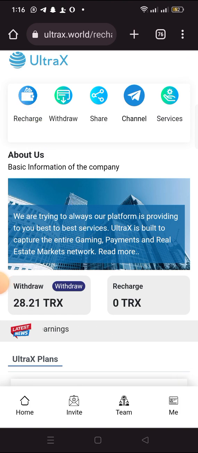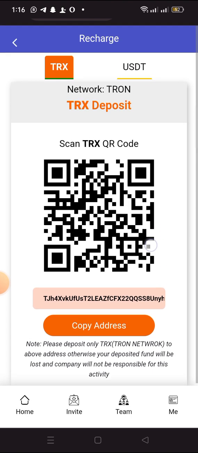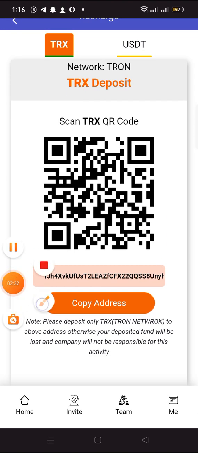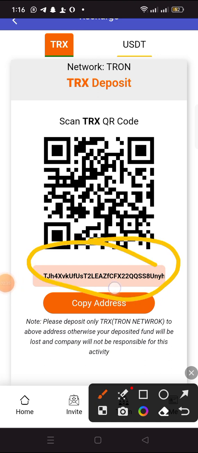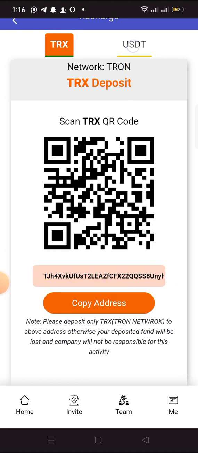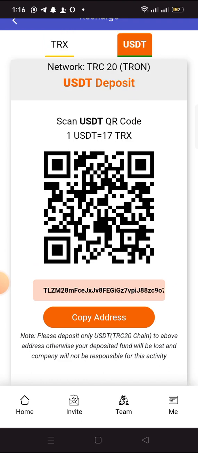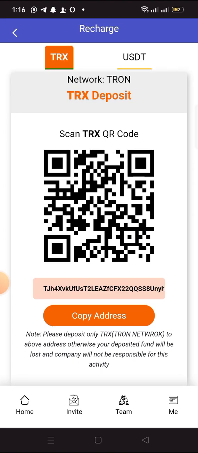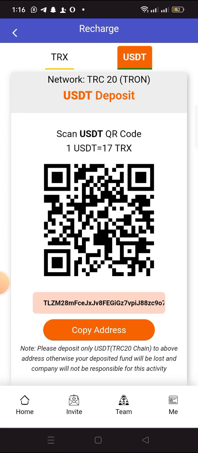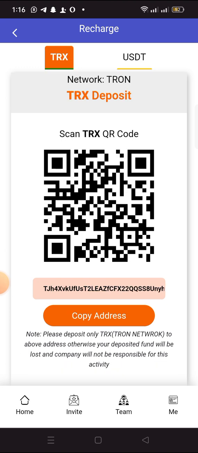When you click on the recharge button, it will take you to this place. This is your Tron wallet address. So just click on copy address. You can also deposit with USDT. Just click here to show your USDT wallet address. If I click here, you will see that $1 is equal to 17 Tron. So you can see this one is still easy. You can deposit with USDT TRC20, or you can just deposit with Tron directly.